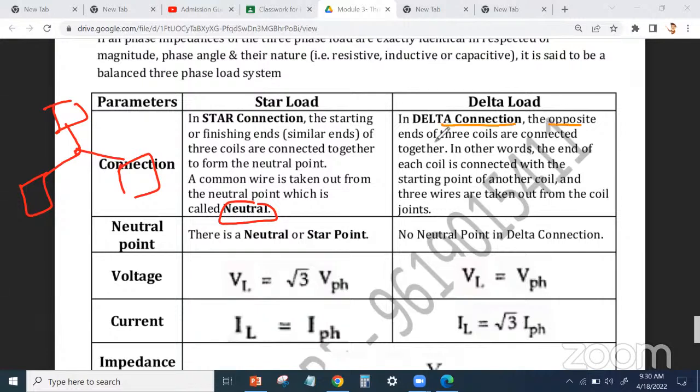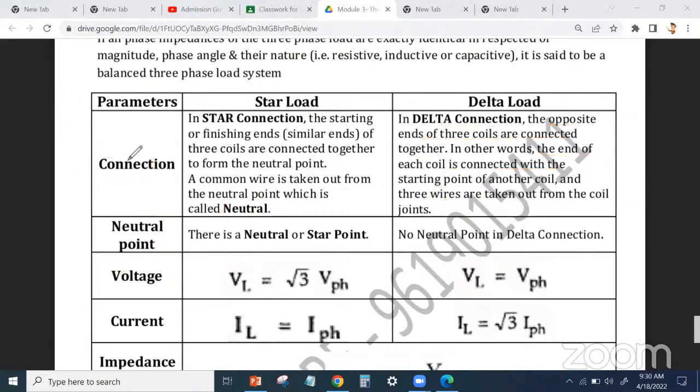In delta connection, the opposite ends of the 3 coils are connected together. मतलब ये इसको connected है, इसको connected है, ये इसको connected. This is known as delta. In other words, the end of each coil is connected with the starting point of another, and the 3 wires are taken out from the coil joints. तो जहाँ पे joint हुआ, यहाँ पे joint हुआ, यहाँ से हुआ.